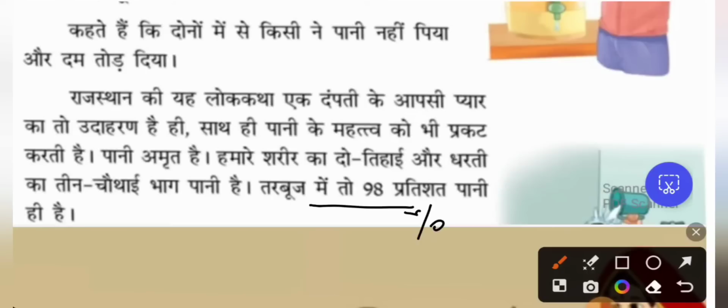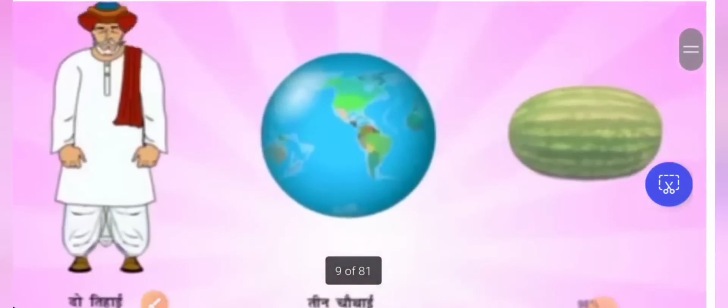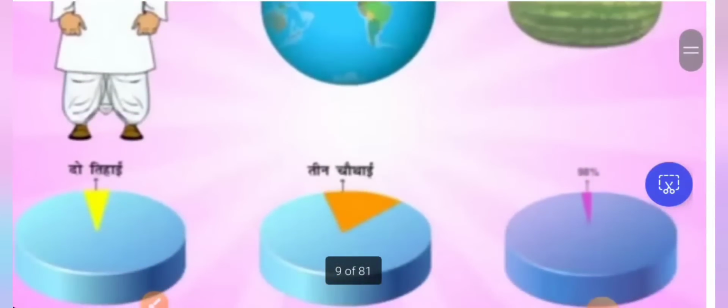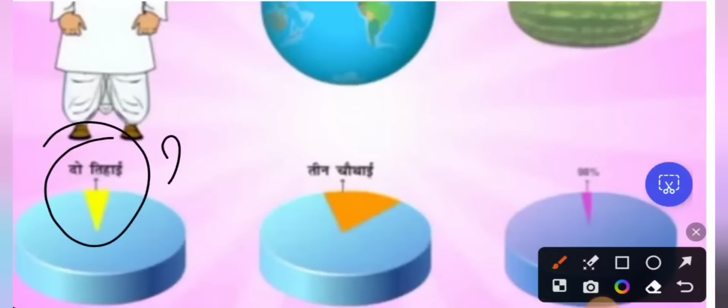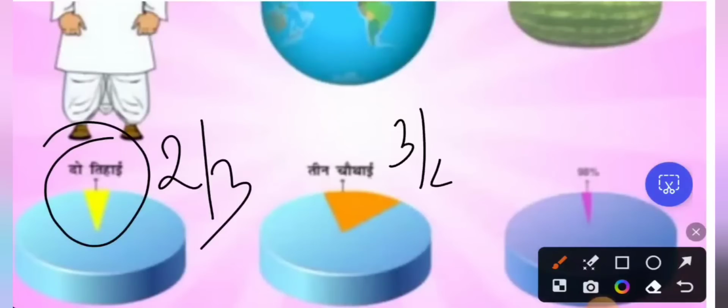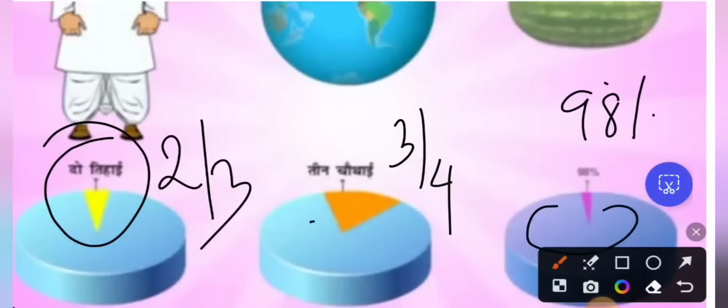तरबूज में तो 98% पानी है. प्रतिशत means percentage. So in तरबूज, in watermelon, 98% is what? Water only. So if you see the human being, 2/3 is water. If you take the earth, then 3/4 is water. And if you take the watermelon, 98% is water. See the water quantity. Okay.